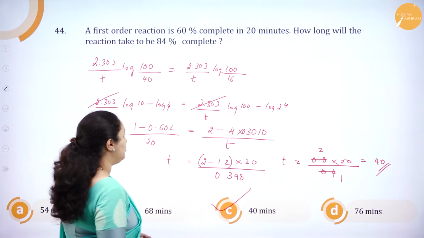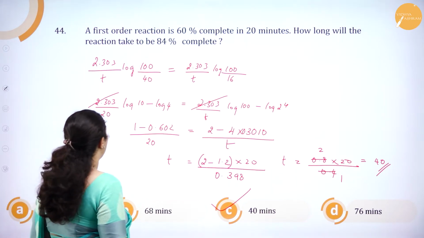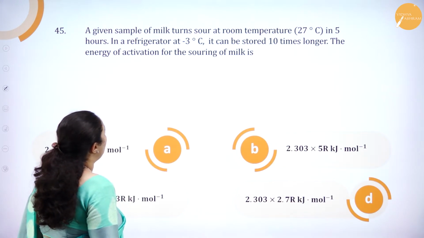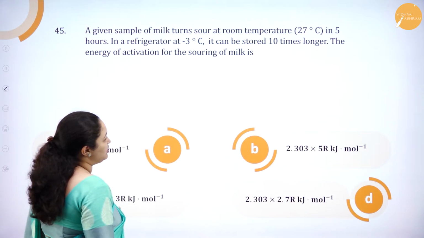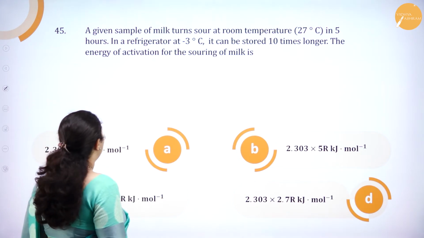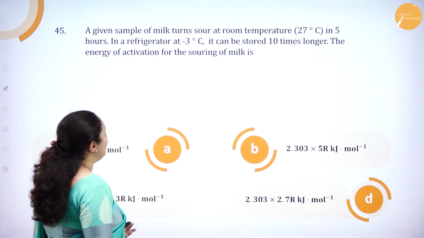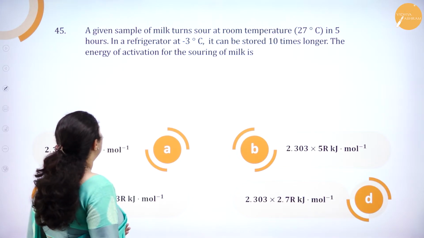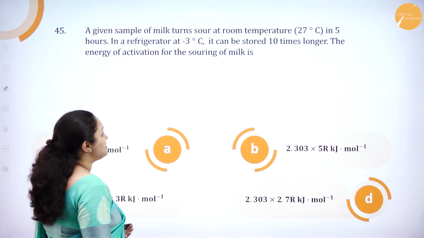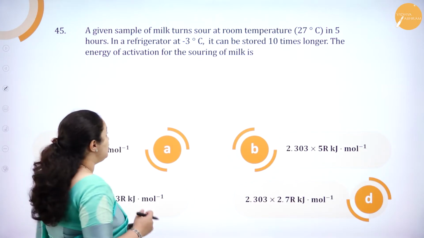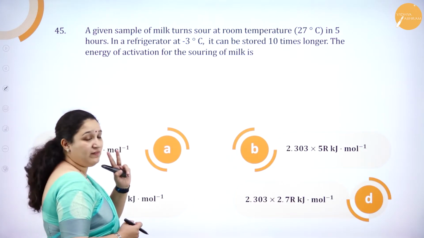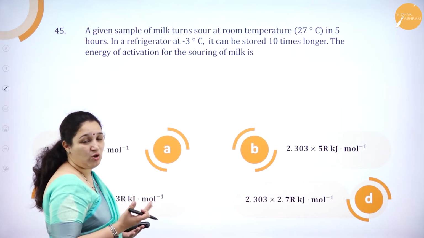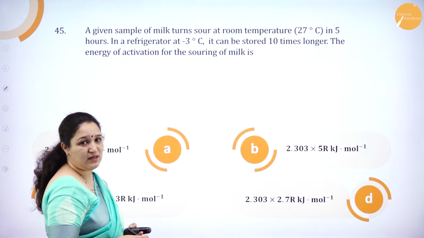Okay. So this is how we are going to solve such problems. Next question, 45th question. A given sample of milk turns sour at room temperature, that's 27 degrees Celsius, in 5 hours. In a refrigerator at minus 3 degrees Celsius, it can be stored 10 times longer. The energy of activation for souring of milk is. So you have to find out Ea. They have given two different temperatures, and they have also given that it can be stored 10 times longer at minus 3 degrees Celsius.